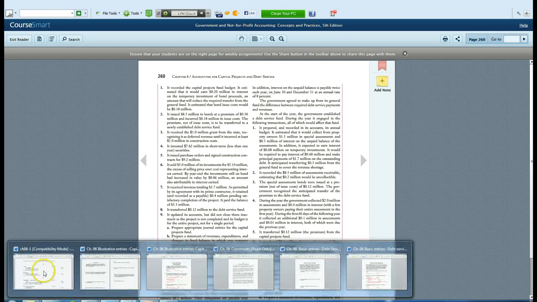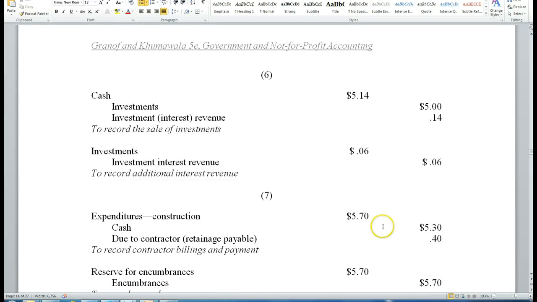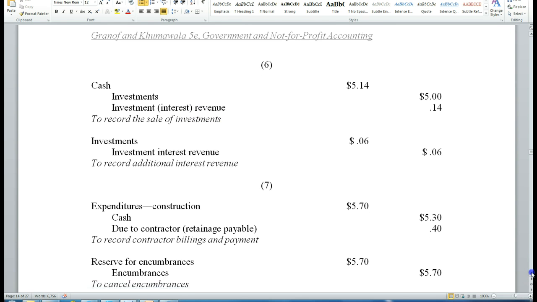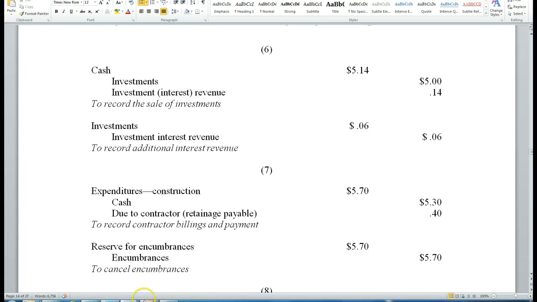Again, if we look at this, we will show that our investments were at $5 million. We sold it. The interest earned was 0.14, gives us our cash of 5.14. And then at the end of the year, we did increase our investment market value by 0.06 million, and we would treat that as investment interest revenue, as you can see right there.